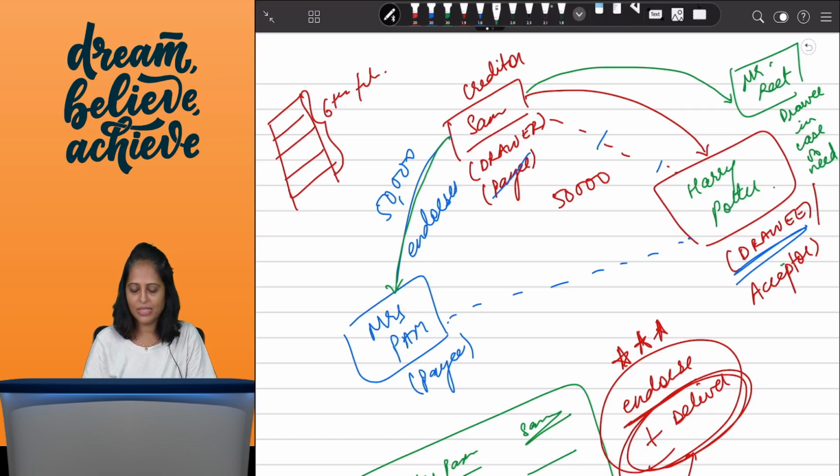Now tomorrow if Mrs. Pam goes to Harry Potter, is Harry Potter going to give the money? No, because there's no Harry Potter. So who is ending up giving the money? Sam. So if Sam only has to give the money, then why would he raise a bill of exchange on a fictitious person? So there's an ambiguity. Ambiguity is a situation of no clarity or confusion, and that is called an ambiguous instrument. Okay.